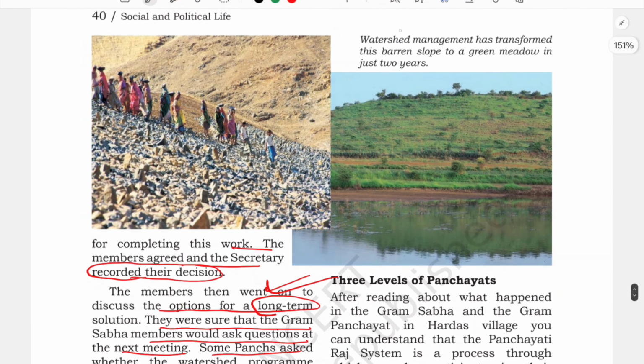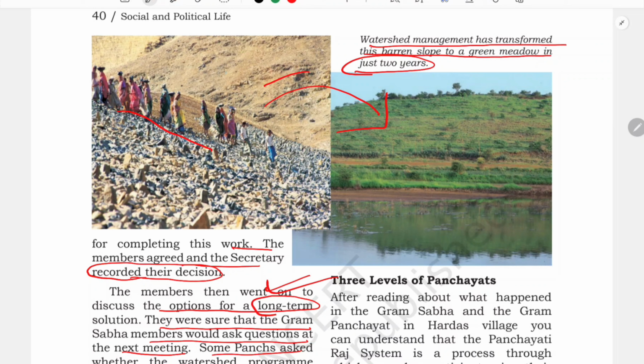A barren land watershed management. This is an example of watershed management, okay. It has transformed this barren slope to a green meadow in just 2 years. See, here their work has been done, isn't it? This barren land transformed into this greenery, into this meadow in just 2 years. So this is the difference of water.